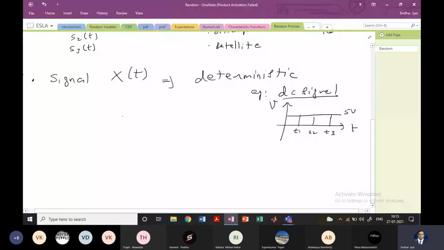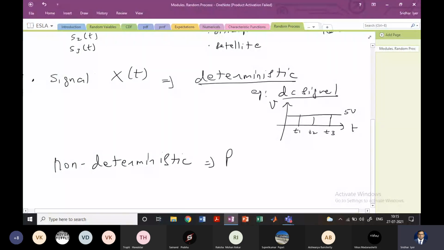Right? Another example which we have is known as thermal noise. Sorry, this thermal noise is not deterministic. So let me use that in the other example. So for this signal x of t, you have a deterministic signal like a DC signal. The other kind of signal which you can have is non-deterministic, right? Another name for non-deterministic is random.